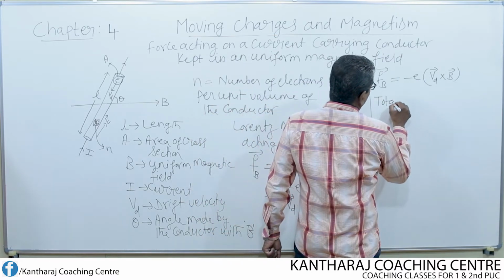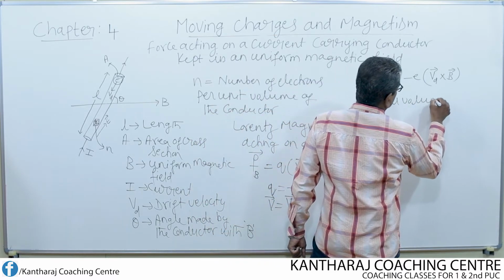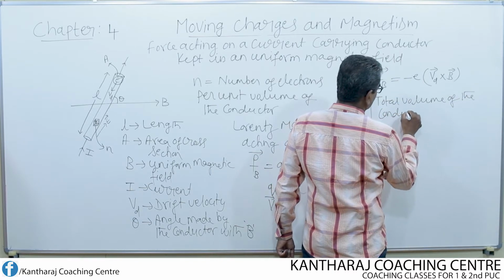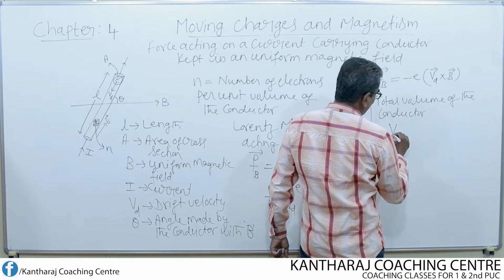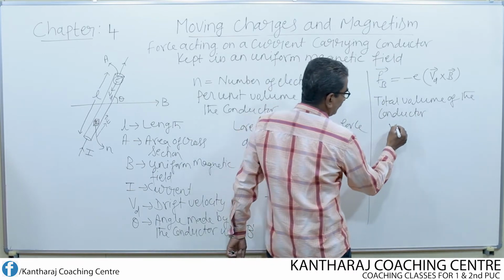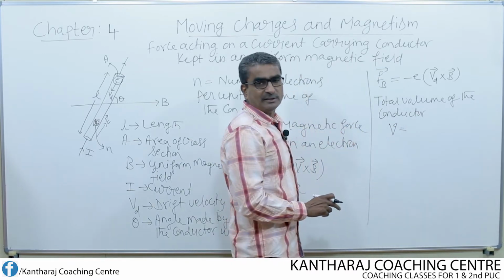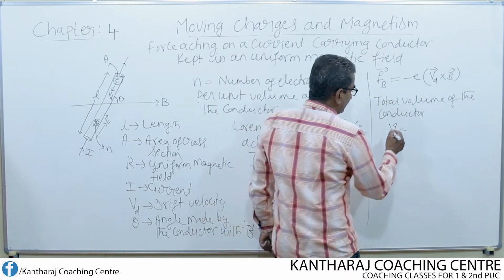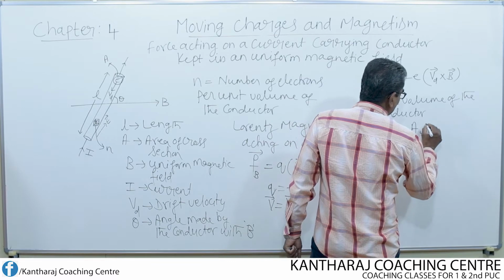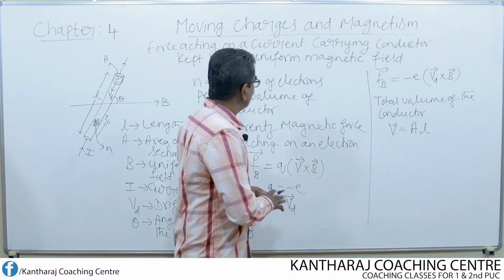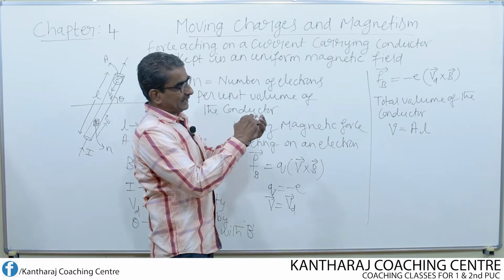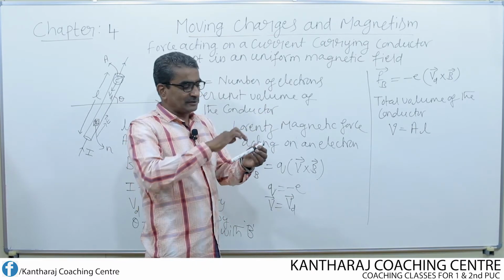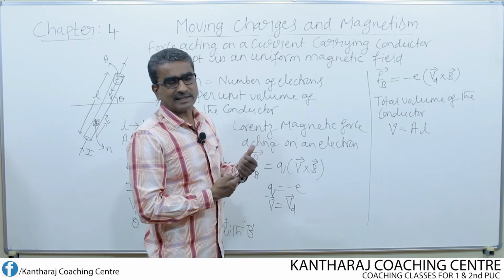Total volume of the conductor is given by V. I use a different V because we have already used V to represent drift velocity. V equal to area of cross section into length of the conductor. So if you multiply this area of cross section by the entire length of the conductor, that gives the total volume of the whole conductor.